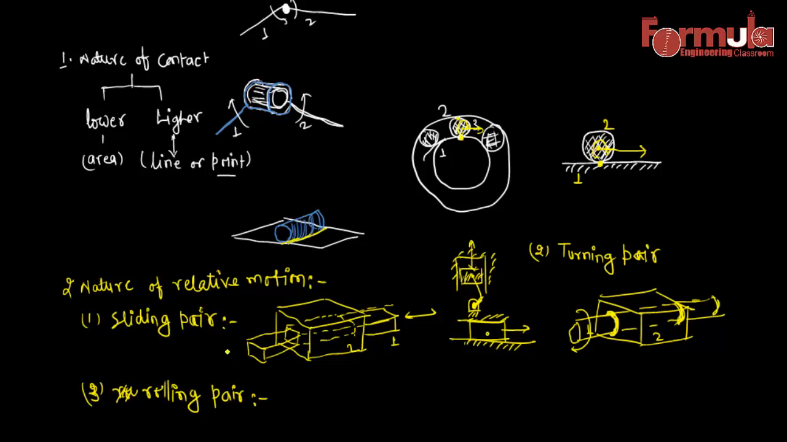Okay, so I think we have discussed all these basics here, and in the next lecture we'll discuss the types of joints, degree of freedom, number synthesis, inversion of the mechanisms, and different things.